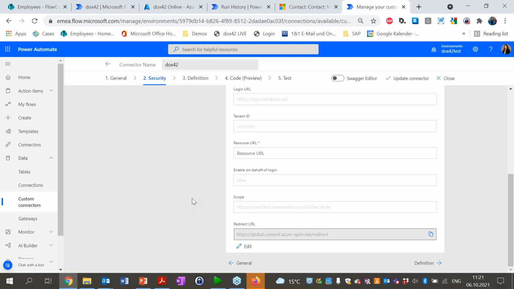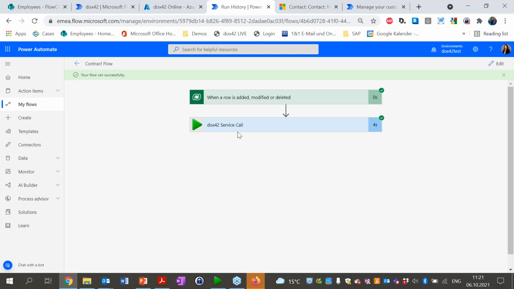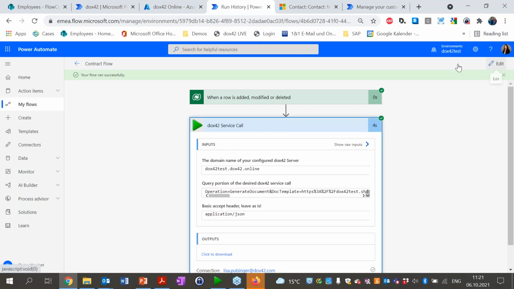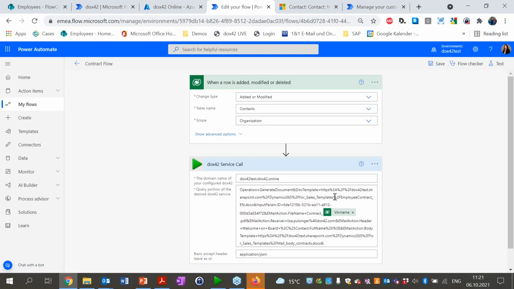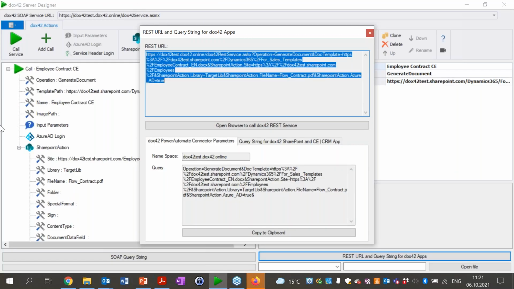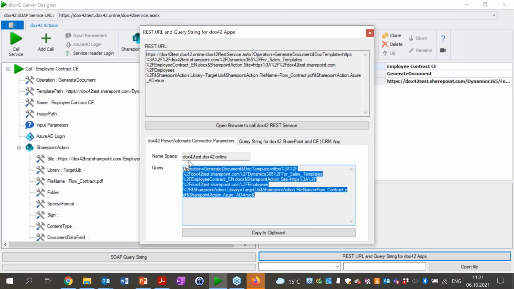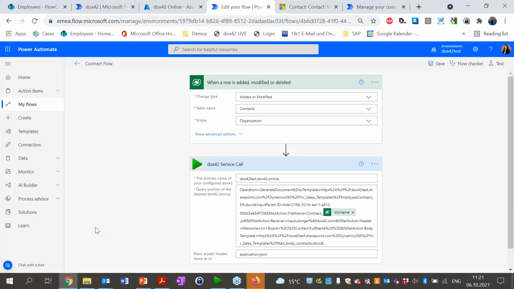Once that is done, you can use the Docs42 custom connector in that case to set up your flows, just by adding here the service calls, which you can retrieve via the server designer from here down below the setup. Yes, and those are the two options on how you can work with Docs42 Power Automate. First of all, the premium connector, where the authentication is external, or the custom connector, where the authentication happens within the connector. Which one you choose is really up to you.